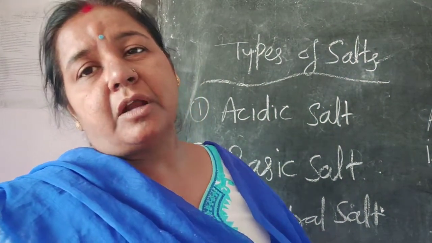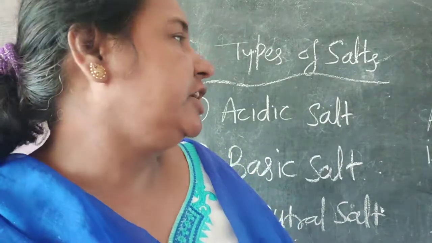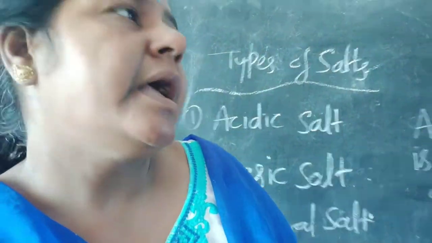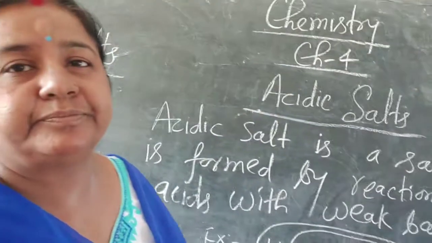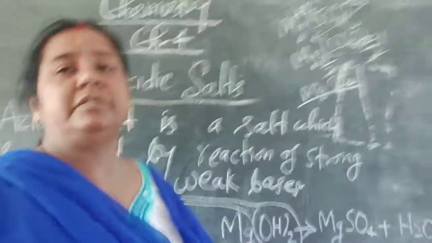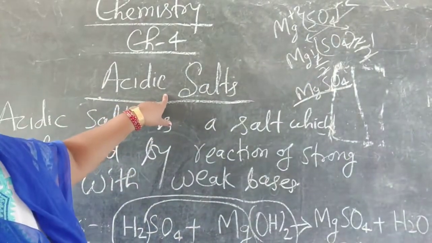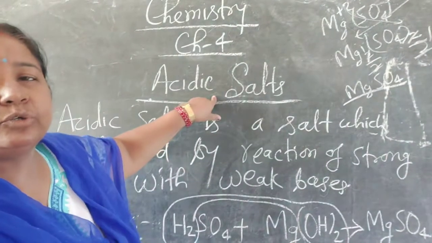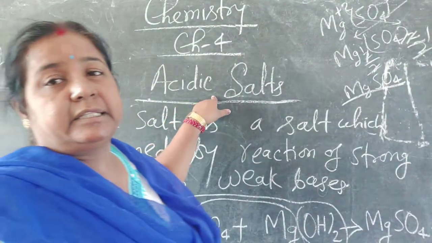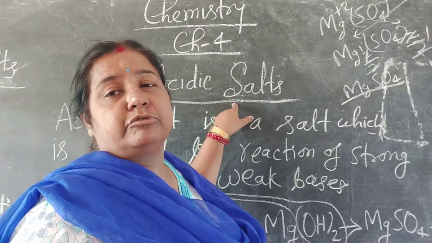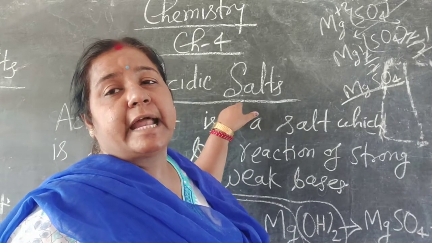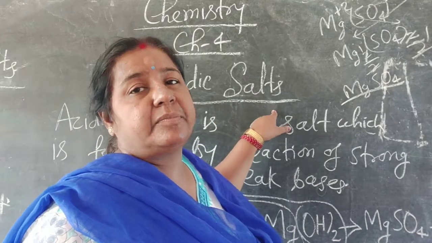Understand? Now one by one we see, at first, acidic salt. You know that in this salt, whose strength is more? The acid strength.